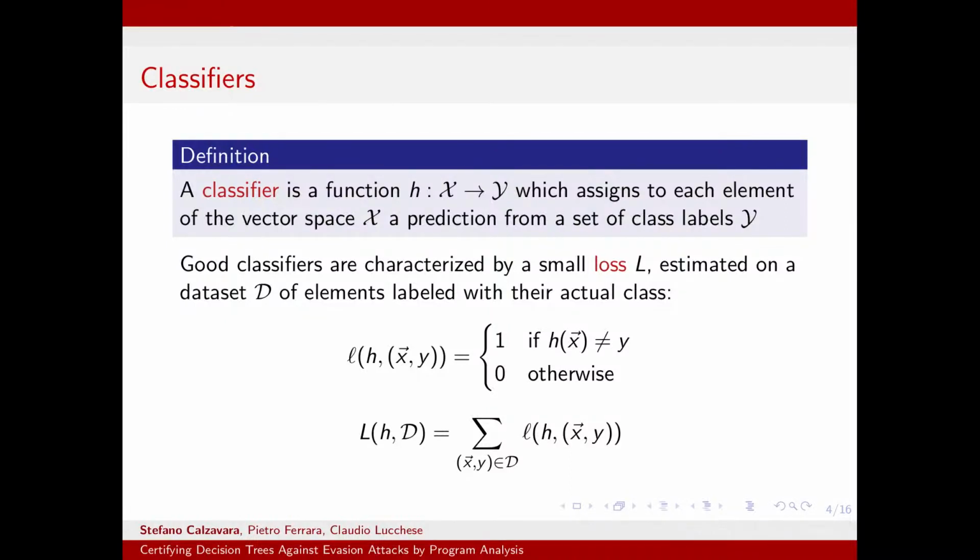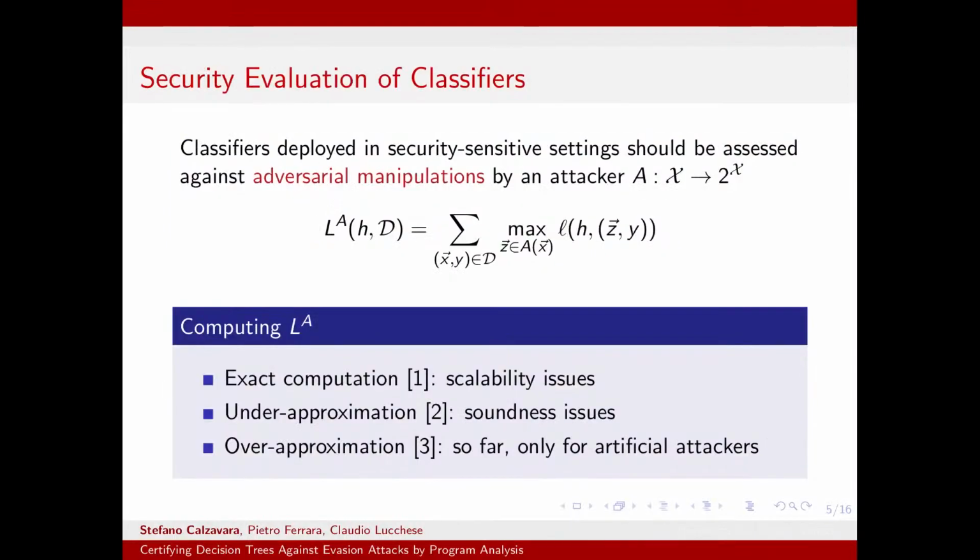To overcome this limitation of the definition, we can rely on a new notion, which is the notion of loss under attack, which is particularly useful when classifiers are deployed in security-sensitive settings. The key idea is that we can represent the attack as a function such that, given an instance, will give me a set of possible perturbations of the instance. And once we compute the value of the loss, we are not focused just on the original instances which are in the dataset D, but we also take into account the possible adversarial manipulations.